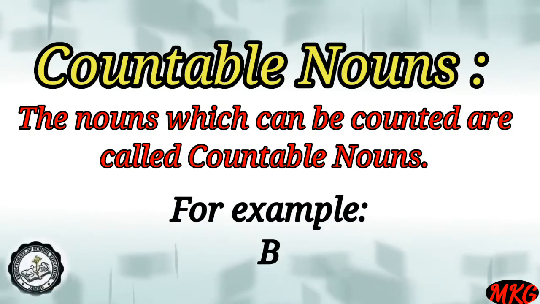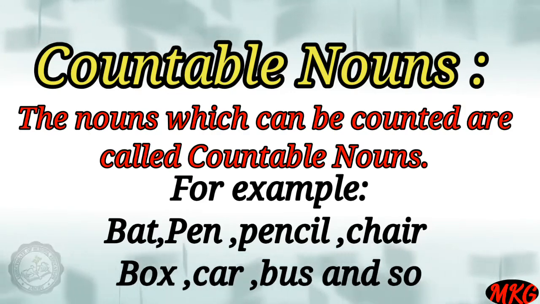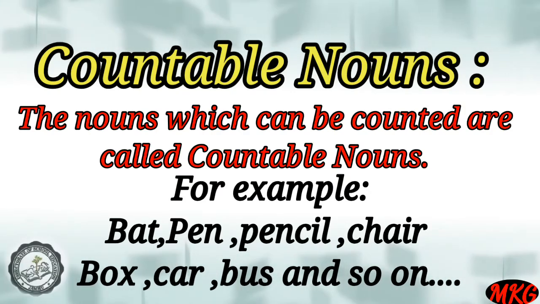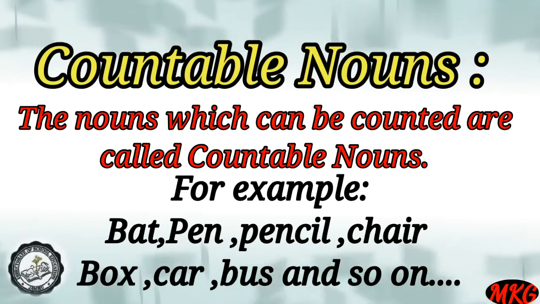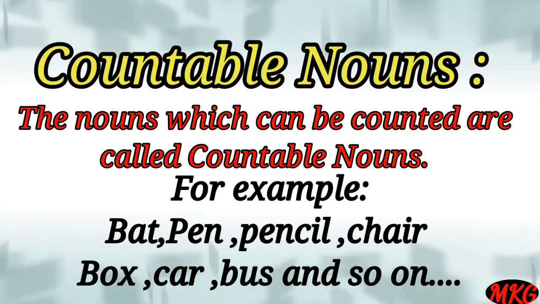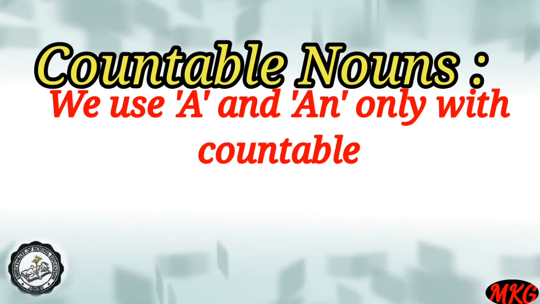For example, bat, we can count bat. One bat, two bats, three bats. In the similar sense, pen, pencil, chair, box, car, bus. We have so many things around us which we can count. If we can count these things, it means we can use a and an with these things.